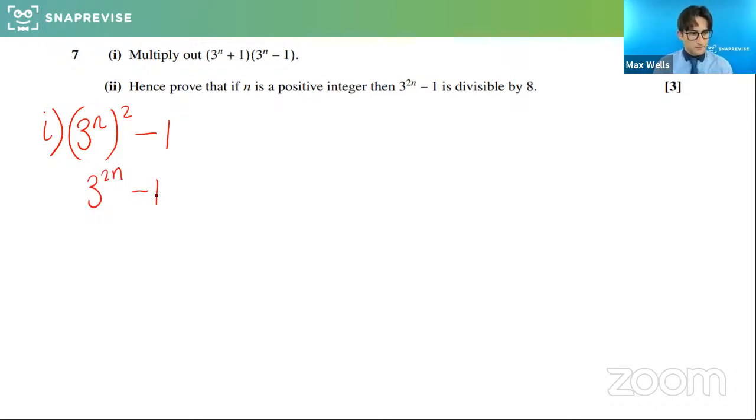Super. Well done. So what we can do is hence prove that if n is a positive integer, then this is divisible by 8. And there's two kind of weird ways we could do this, so I want to go through both of them.